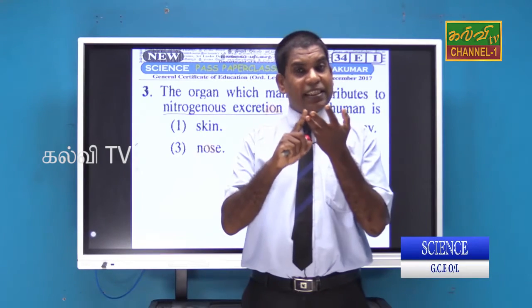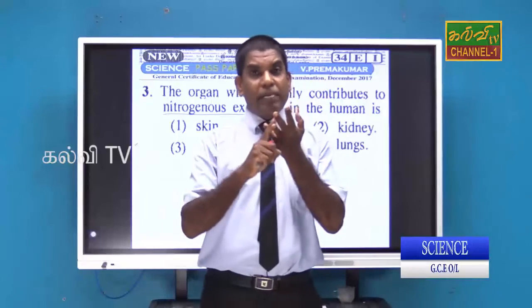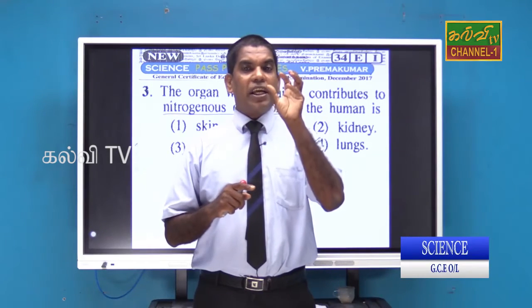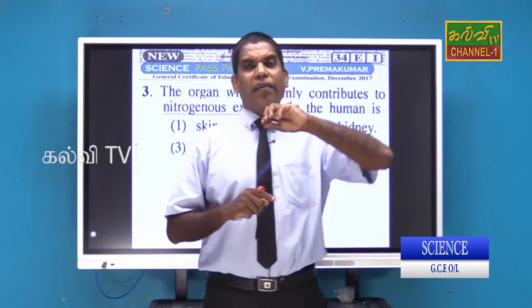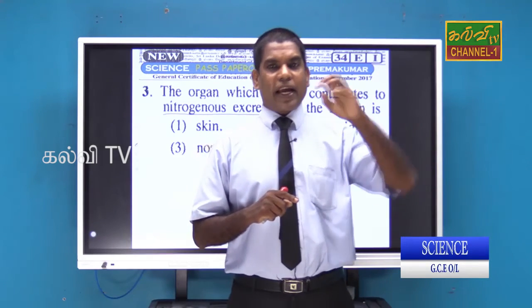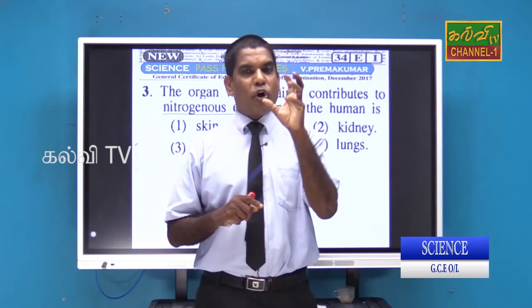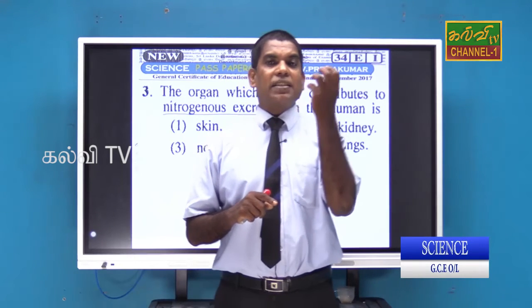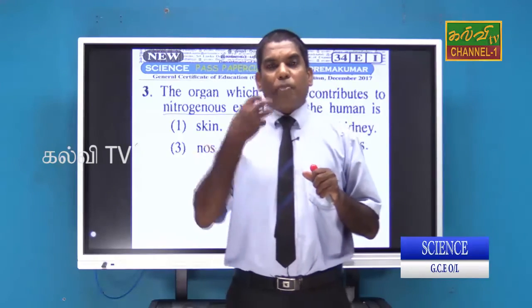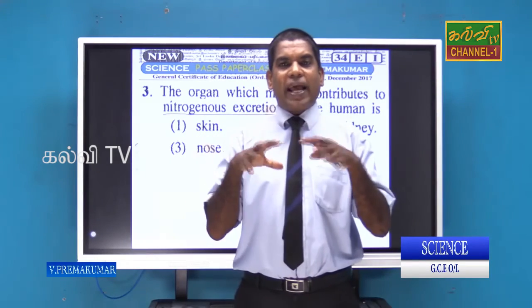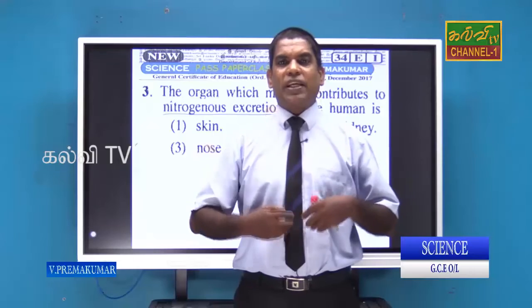So nitrogen is available especially in protein. But carbohydrates don't have nitrogen, lipids don't have nitrogen. Most of the nitrogen is available in protein. When we eat protein, it is converted into amino acids in the intestine.